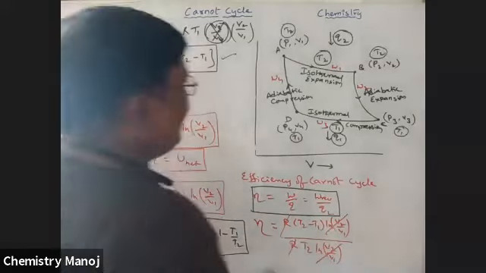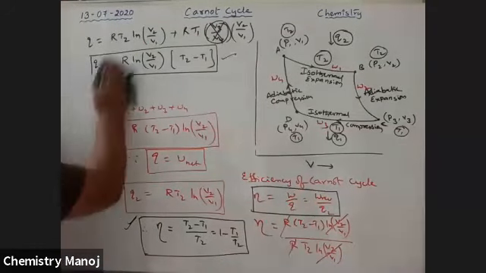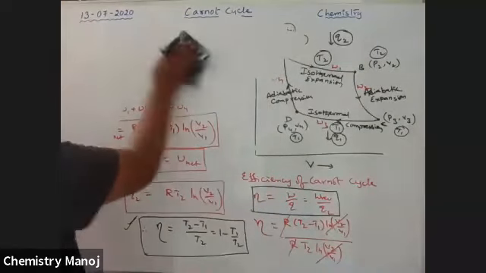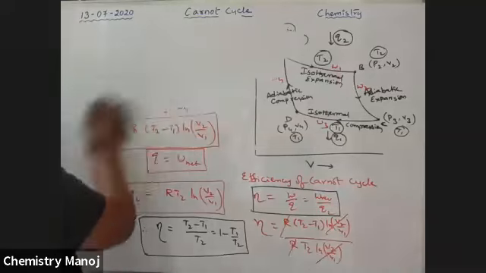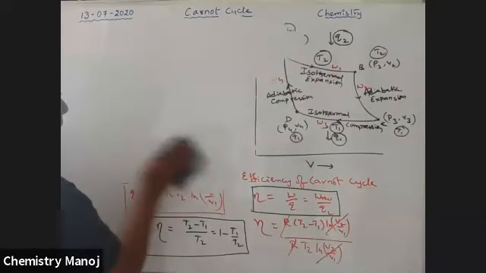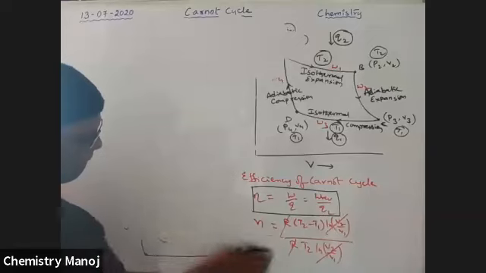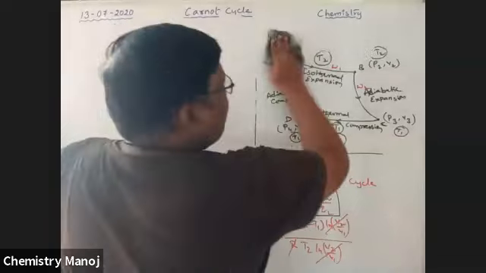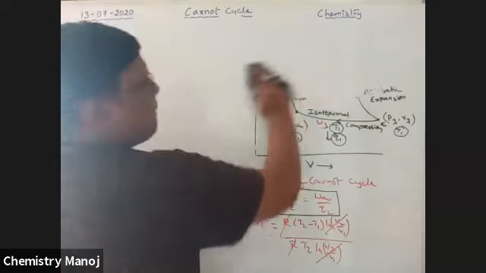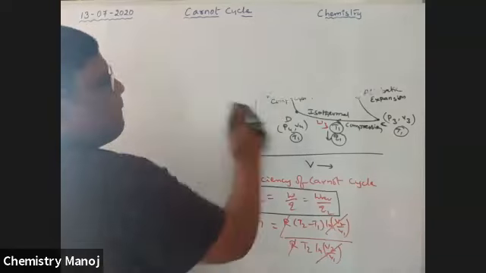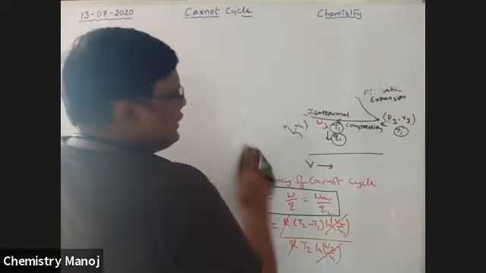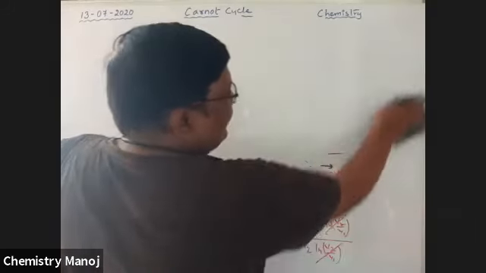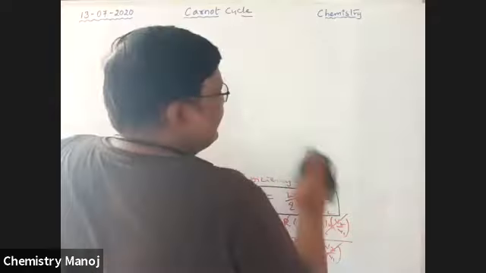Next, what are the conditions here? In the Carnot cycle, the first operation is isothermal expansion, second is adiabatic expansion, third is isothermal compression, and fourth is adiabatic compression.